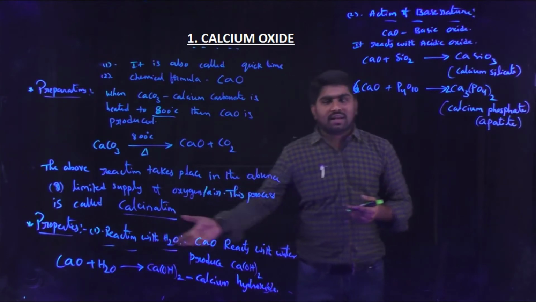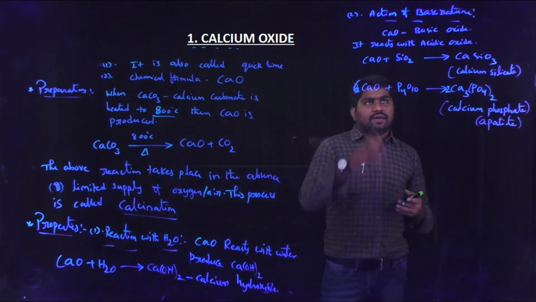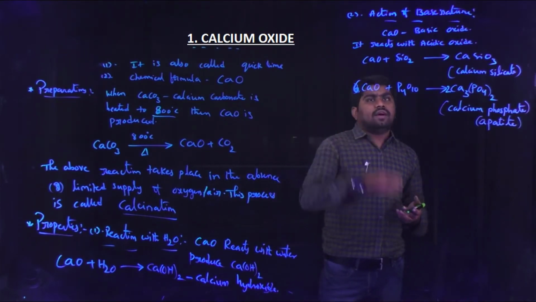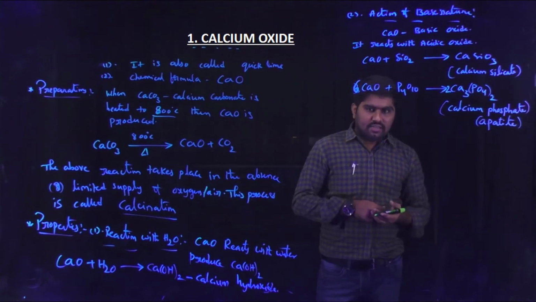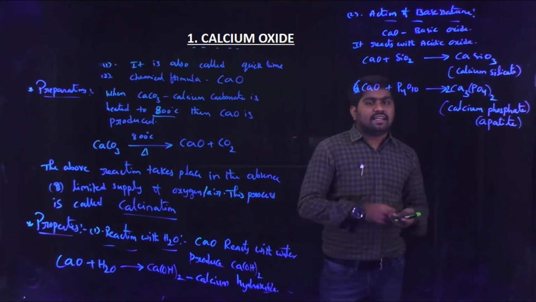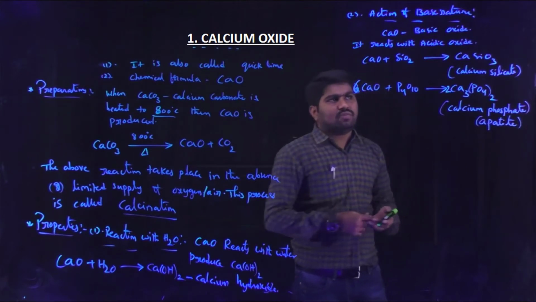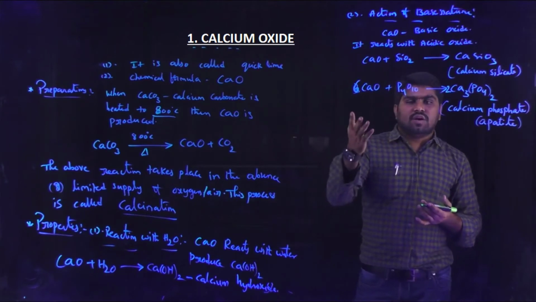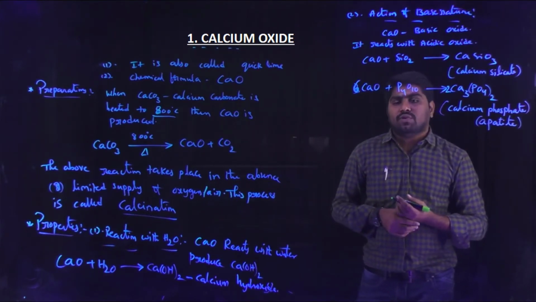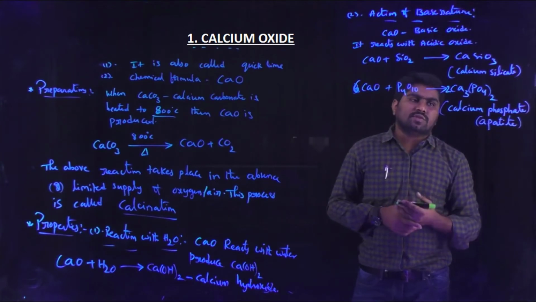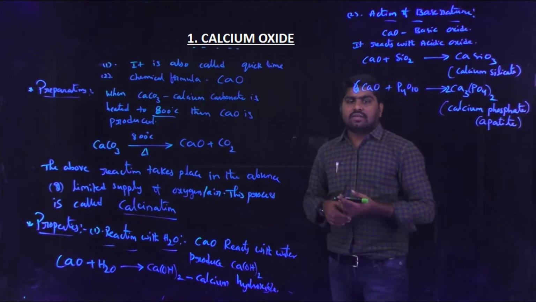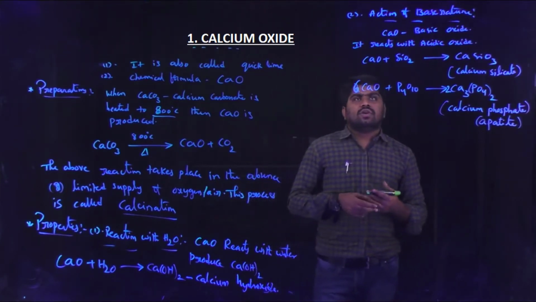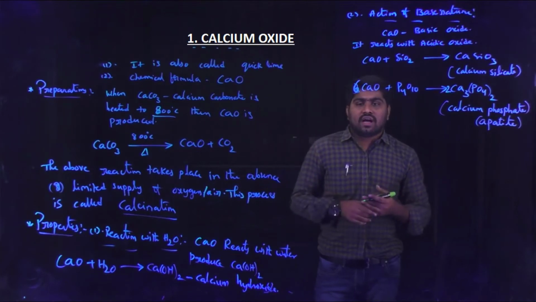It reacts with water to produce calcium hydroxide, and it acts as a base when reacted with water. Because it is a basic oxide, it reacts with acidic oxides: CaO plus SiO2 gives CaSiO3, calcium silicate, and 6 molecules of CaO react with P4O10. This gives calcium phosphate, also called apatite, the major content present in bones. So this is about the chemical properties of calcium oxide.